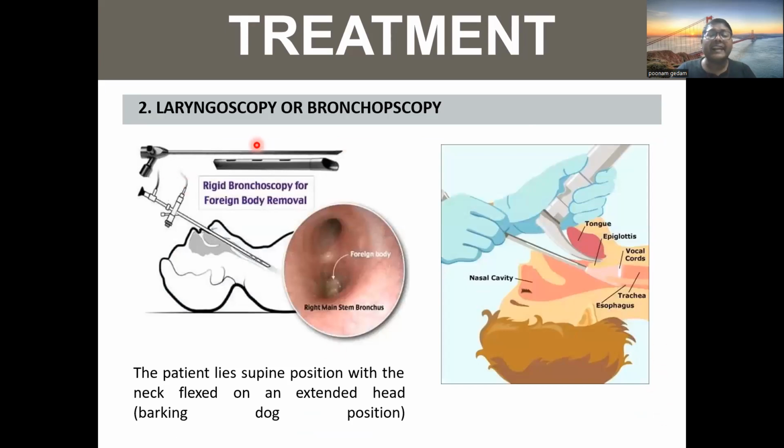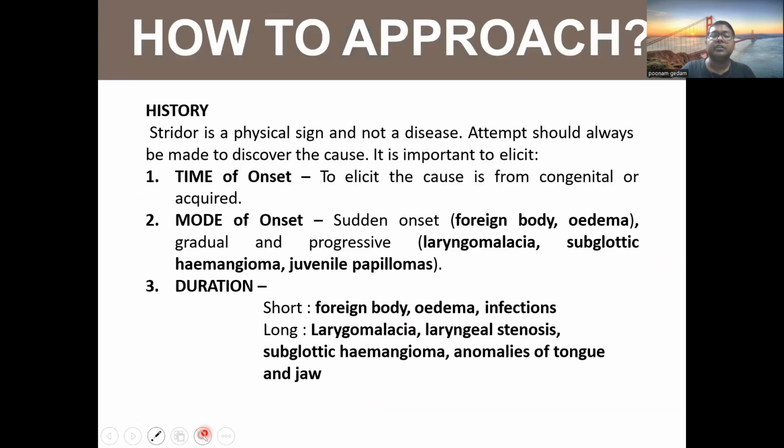So coming to laryngoscopy or bronchoscopy, this is rigid bronchoscopy for foreign body removal. This is the right main bronchus. You can see this is direct laryngoscopy, with the tongue, epiglottis, and vocal cords. The patient lies supine with the neck flexed on an extended head. We call it the barking dog position.